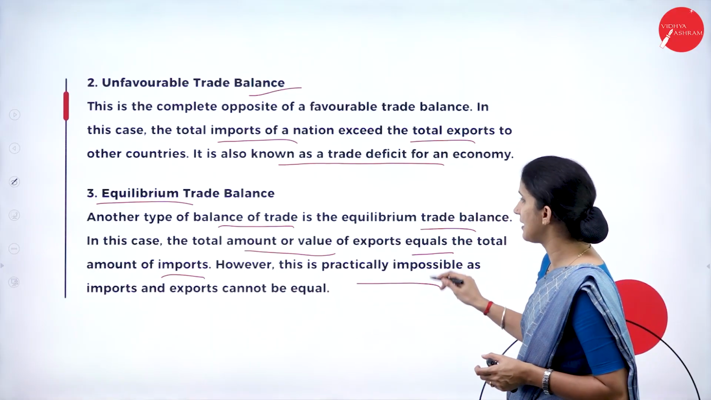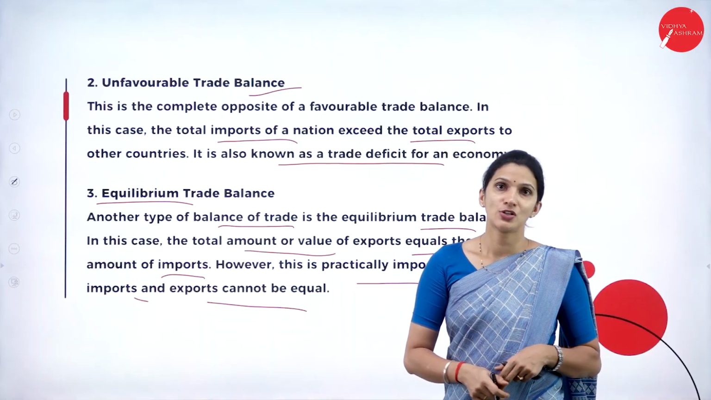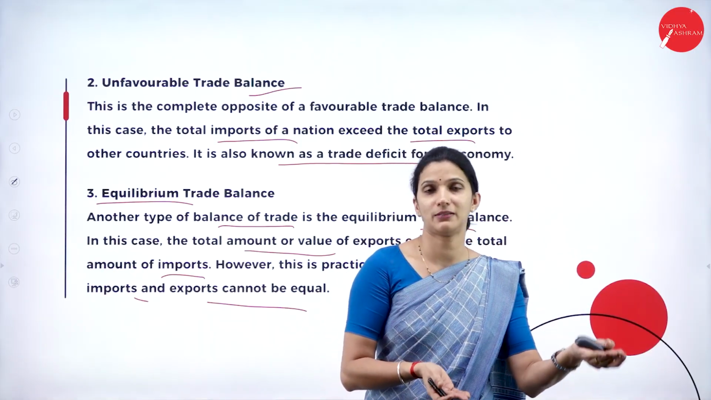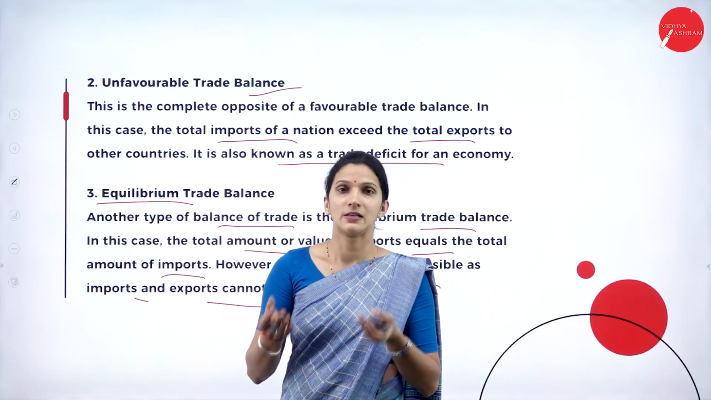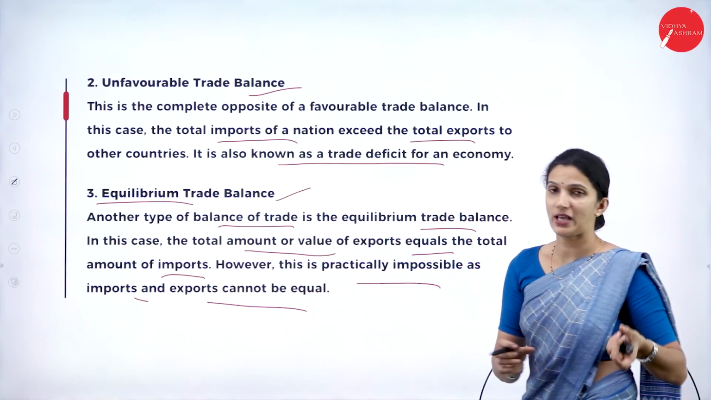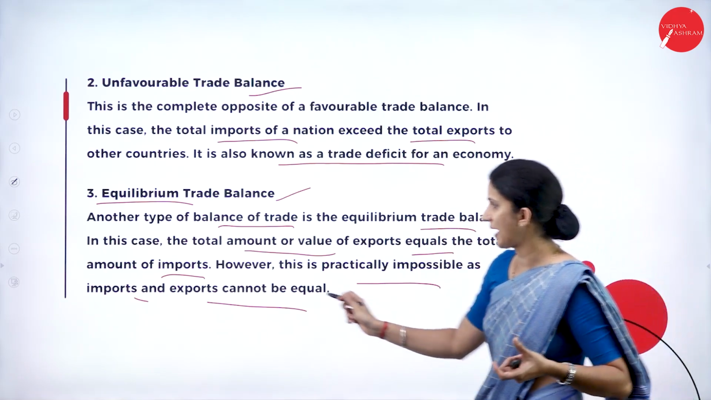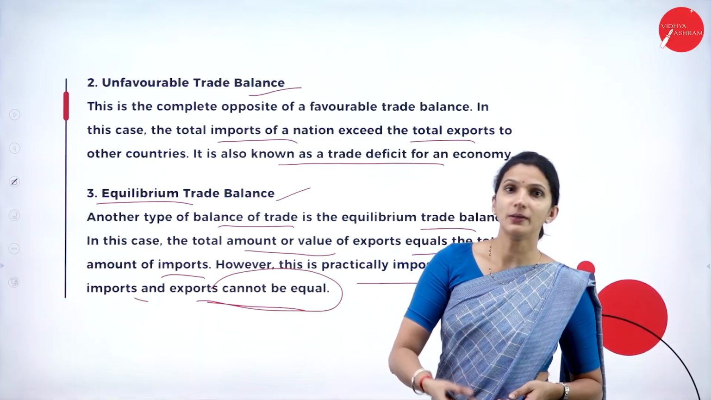However, this is practically impossible as import and exports cannot be equal. Practically it is not possible for all nations to have an equilibrium, that means an equal amount of export and an equal amount of import. In this situation, export equates to the amount of import, but practically this cannot be possible if we go in a practical way.